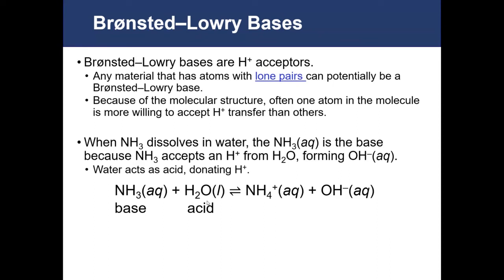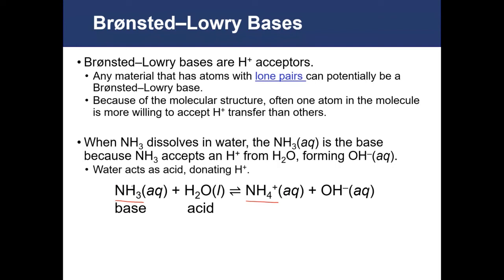When ammonia dissolves in water, the NH3, the ammonia molecule, acts as a base because the ammonia will accept a hydrogen from water, forming the hydroxide ion, OH-. In this case, water acts as an acid, donating the hydrogen. So if we compare the reactants and the products again, ammonia here has 3 hydrogens, NH3, and over here on the product side, it has 4, NH4+.